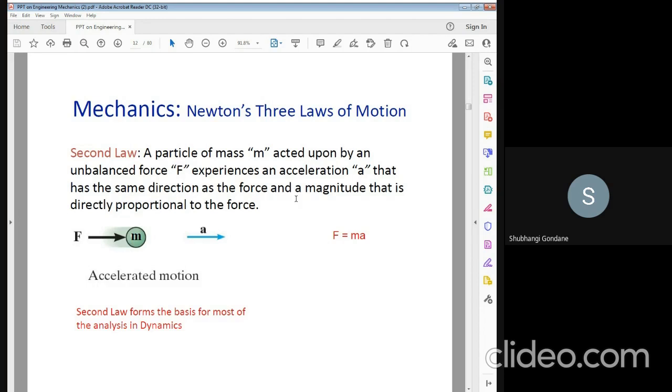That is the second law of motion. F is equal to ma, accelerated motion. So the second law forms the basis for most of the analysis in dynamics.